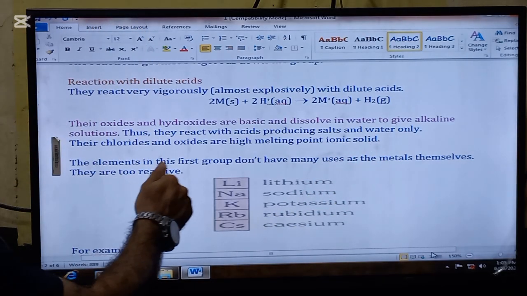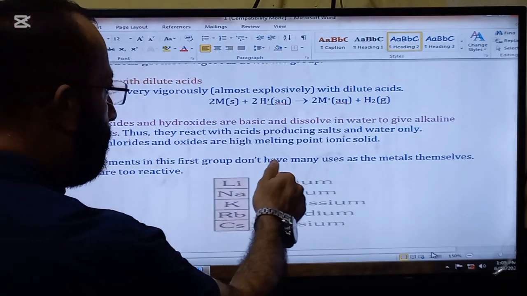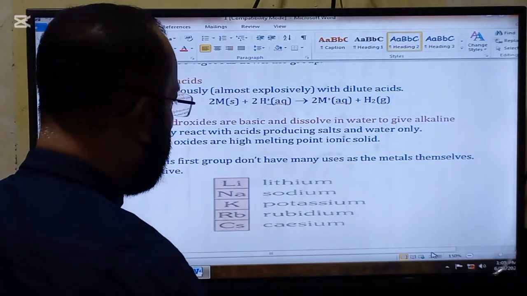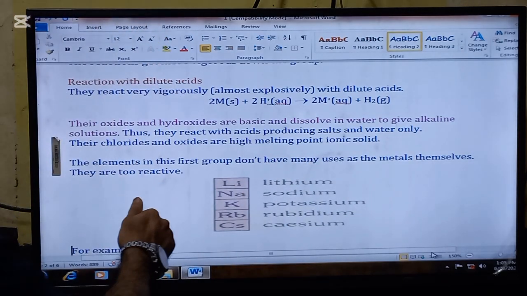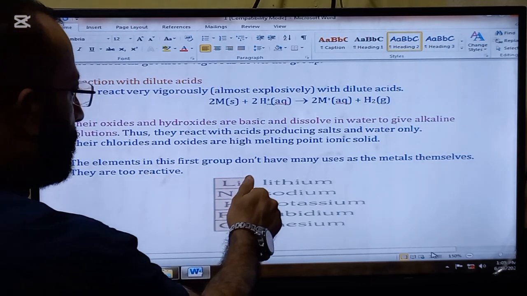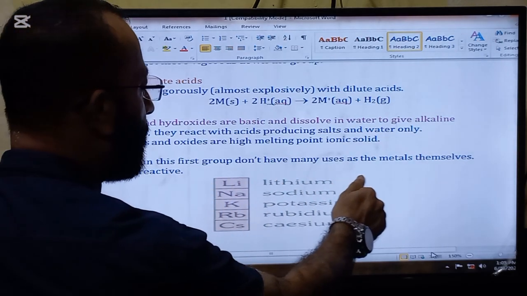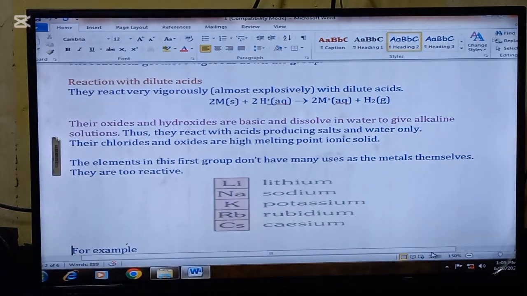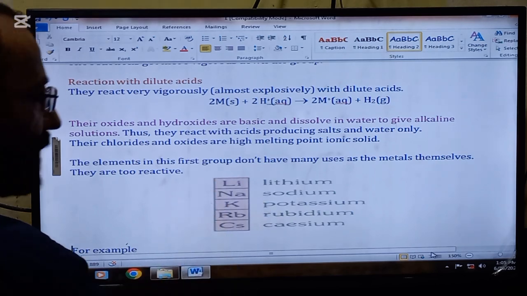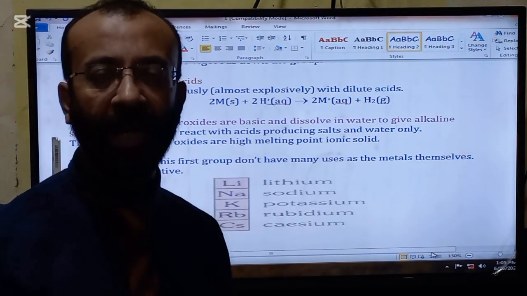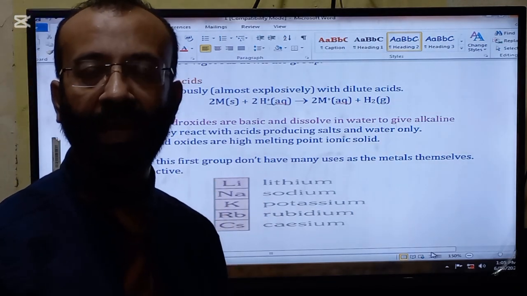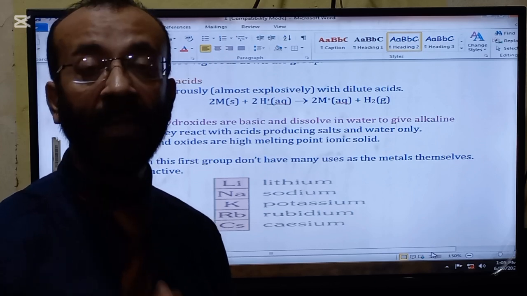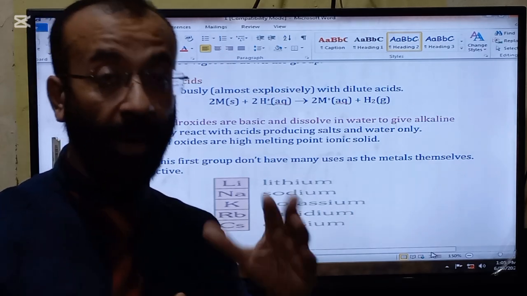Their chlorides and oxides are high melting point ionic solids. The elements in this first group do not have many uses as the metals themselves. They are too reactive, because these metals are very reactive. The reason is why they are reactive.